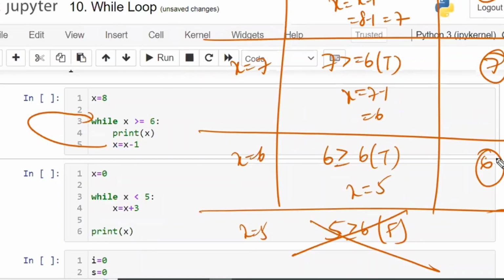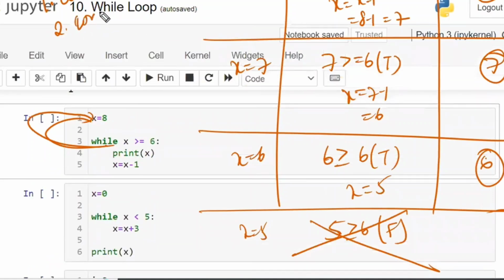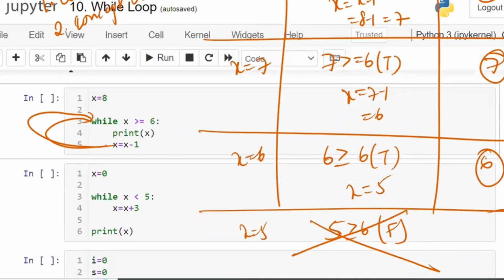I have written the clear explanation, right? Cell, complete cell one by one, what happens exactly in the Python back. From here again it will go to here. I have written very clearly, right? The same way, if you write in your notes what happens, miss, one, you'll get the correct answer. If you write everything like this, you'll get the correct answer. Two, you'll understand the concept very clearly if you write like this.